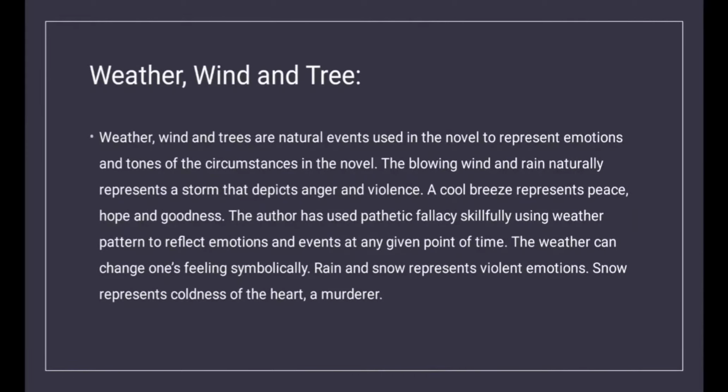Now, weather, wind, and tree. Weather, wind, and tree are natural events used in the novel to present emotions and tones of the circumstances in the novel. The blowing wind and rain naturally represent a storm that depicts anger and violence. A cool breeze represents peace, hope, and goodness. The author has used pathetic fallacy skillfully, using weather patterns to reflect emotions and events at any given point of time. The weather can change one's feelings symbolically. Rain and snow represent violent emotions. Snow represents coldness of the heart, a murder.